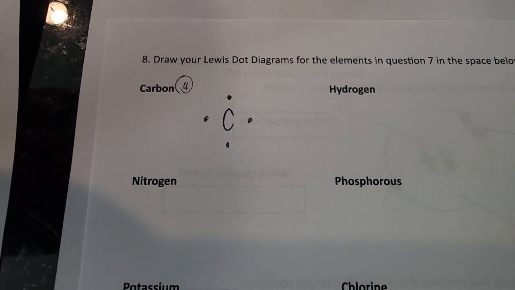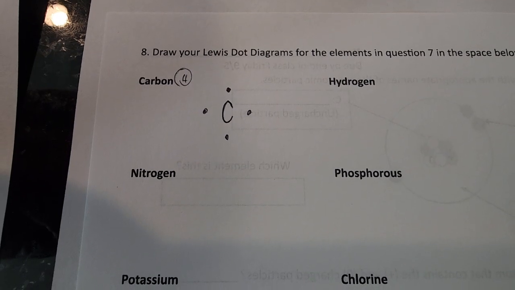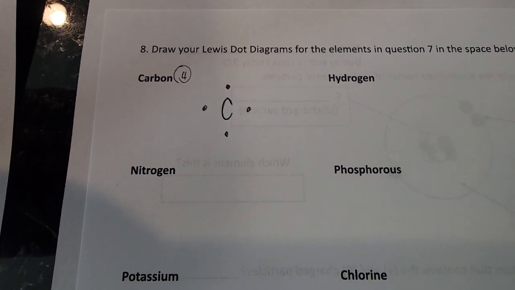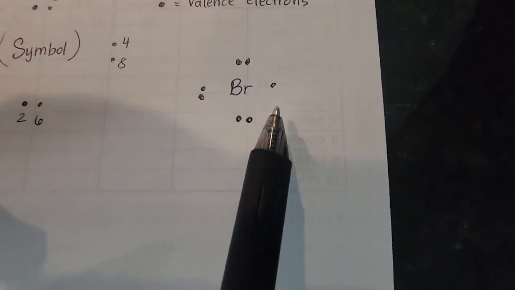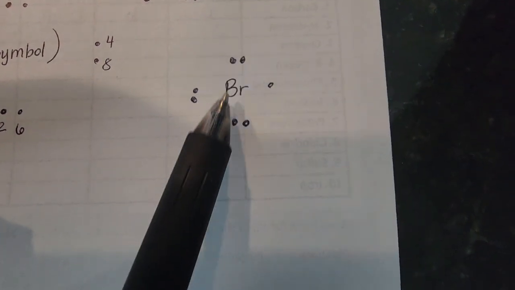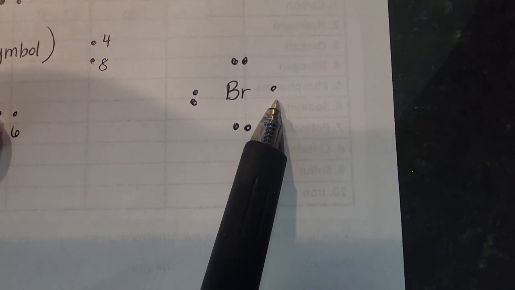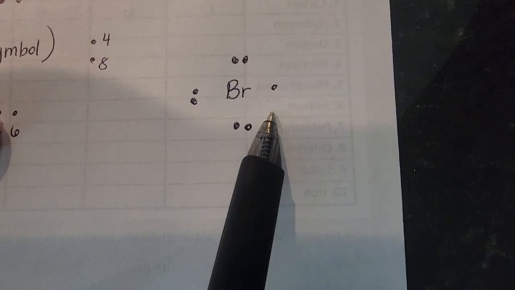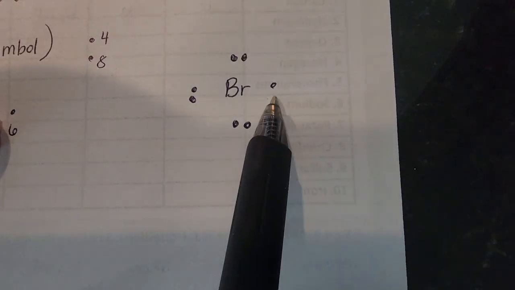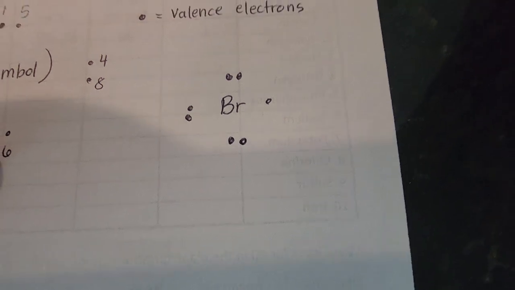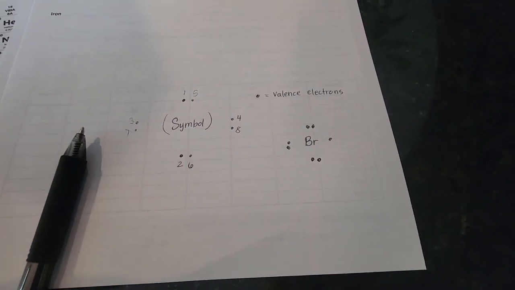Okay. Well, what happens, Miss Vo, if you don't have enough electrons? That's fine. You just stop wherever you finish. Just like we did with bromine. We don't have all 8, so we went 1, 2, 3, 4, 5, 6, 7. You can see that bromine has one little electron here all by itself. So bromine, if it wants to, it can make one bond. Okay? I hope that makes sense. Email me if you have questions.